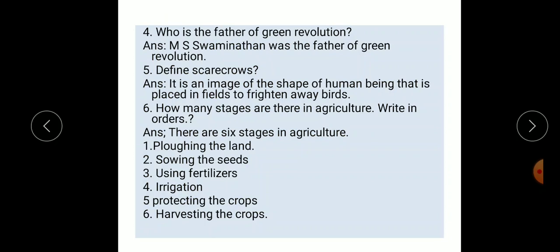Sixth, how many stages are there in agriculture? Write in order. Answer: there are 6 stages in agriculture. First, plowing the land. Second, sowing the seeds. Third, using fertilizers. Fourth, irrigation. Fifth, protecting the crops. Sixth, harvesting the crops.